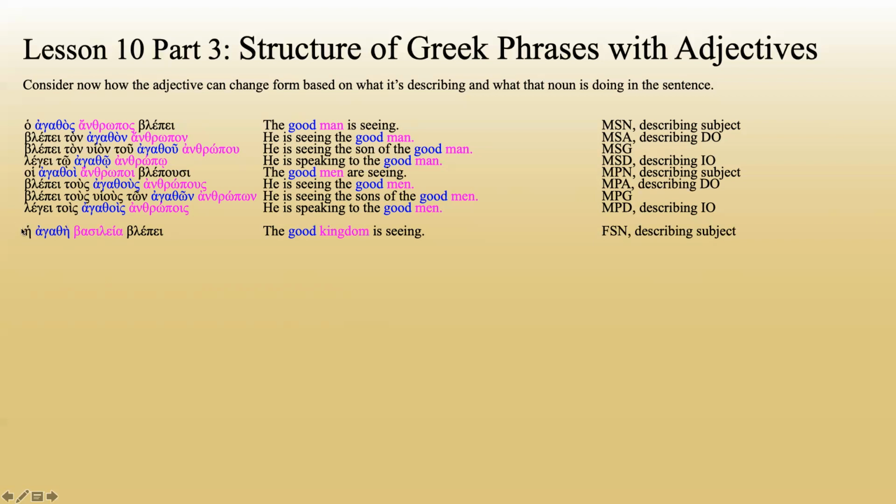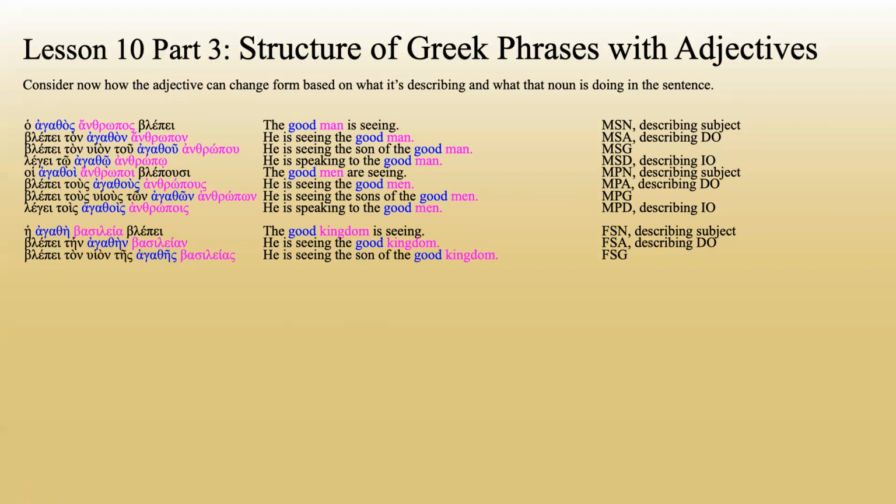Incidentally, this word over here, our definite article, is also feminine singular nominative because it's describing the words in this phrase. All the words in the phrase are all going to match because they all go together. Blepei ten agathen basileian. He is seeing the good kingdom, feminine singular accusative. Blepei ton huion tes agathes basileias. He is seeing the son of the good kingdom, feminine singular genitive. Legei te agathe basileia. He is speaking to the good kingdom, feminine singular dative.